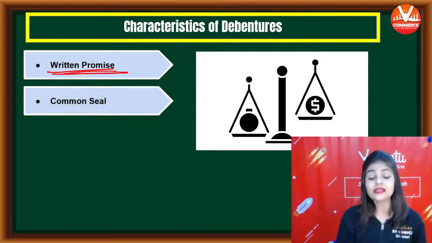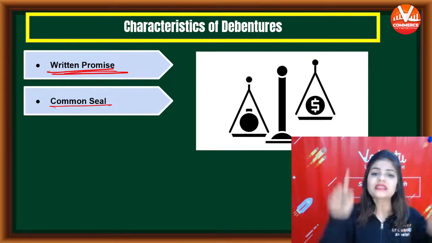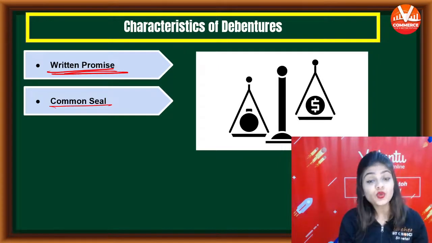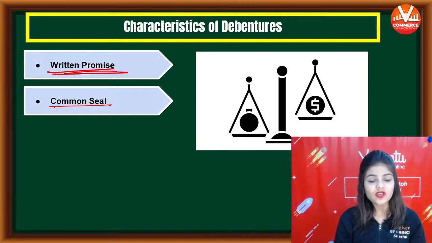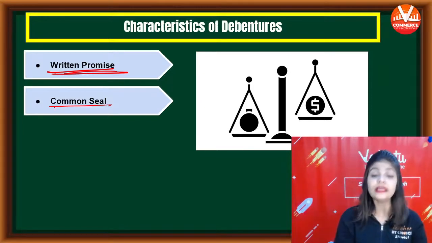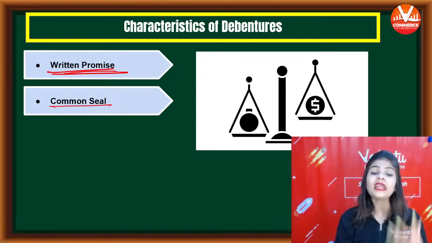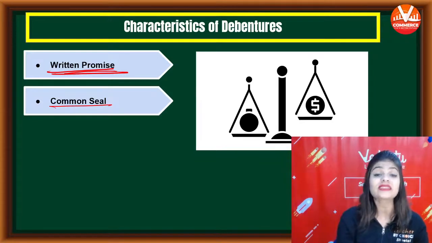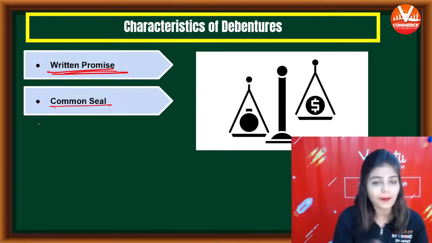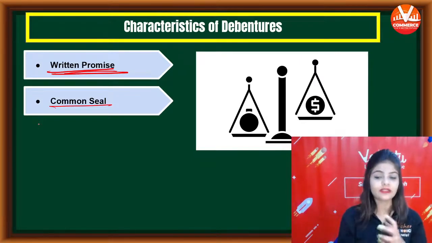Second characteristic is common seal. Debenture is a certificate that is issued under the seal of the company. The company will put its stamp on this certificate. Company की क्या लगेगी उस पे? Stamp लगेगी. Company का ठप्पा लगेगा उस पे. So it is issued under the seal of the company.